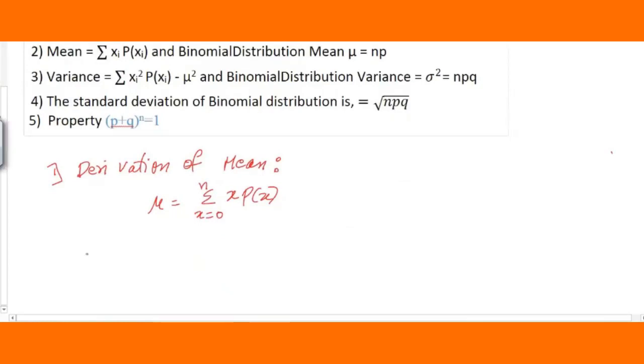Okay, now I'll simplify. First I will take this p of x. Here the probability we are going to take for the binomial distribution. I'll keep x as it is. P of x is nothing but, look here, this is what we have. So p of x, just substitute the values. The summation we have already taken, no need of writing it once again. So this will be nCx p raised to x q raised to n minus x.